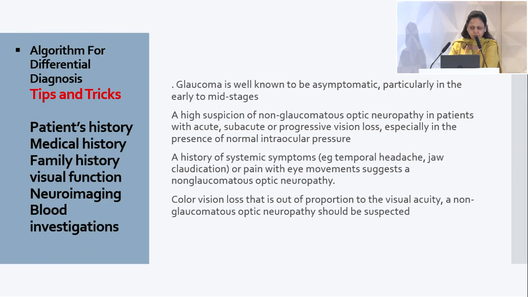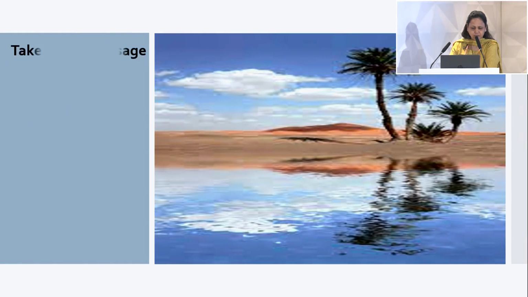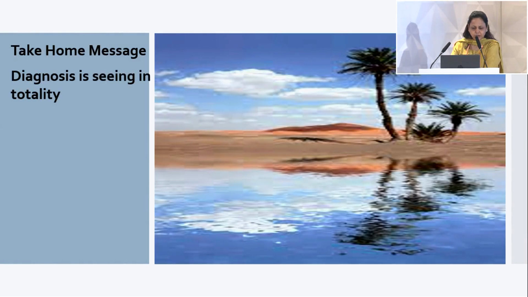And at the last, I would conclude by saying that the algorithm for the differential diagnosis of a glaucomatous and a non-glaucomatous cupping would be the patient's history, the medical history, family history, visual function, neuroimaging, and blood investigations as well. So the take-home message would be: diagnosis is seen in totality. Thank you very much.